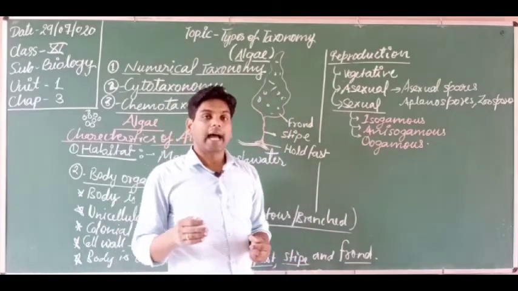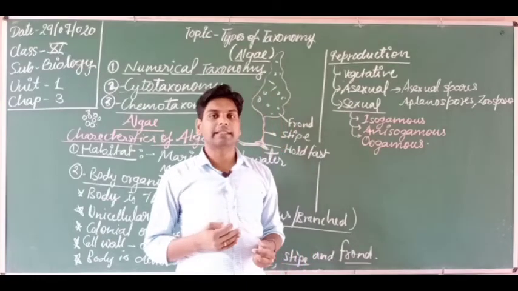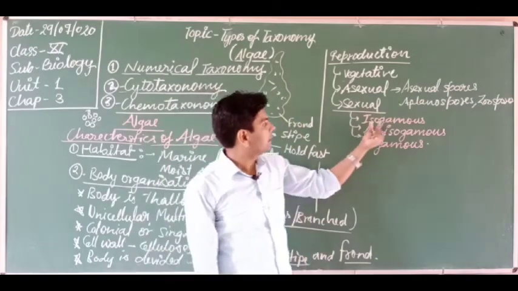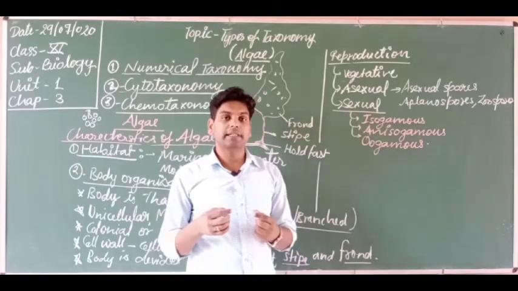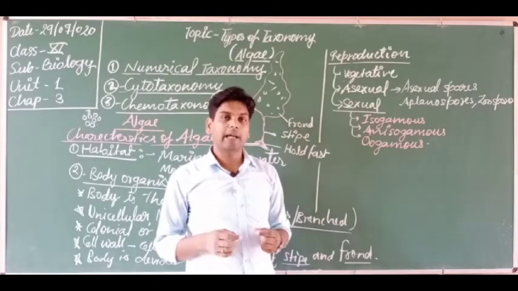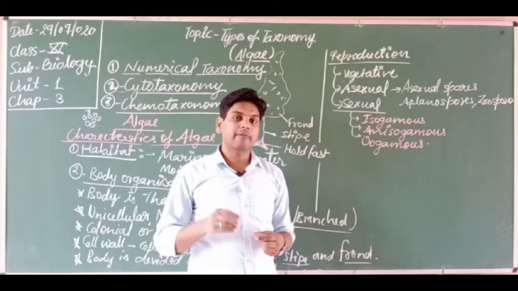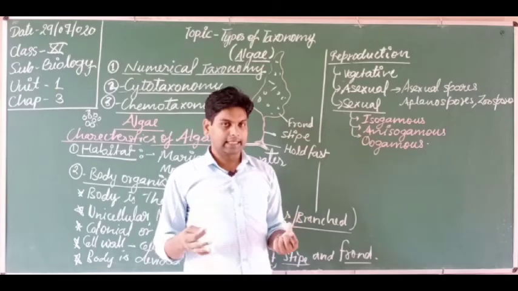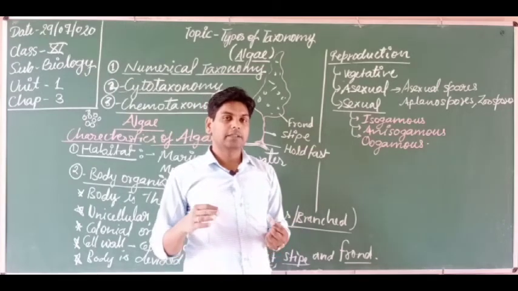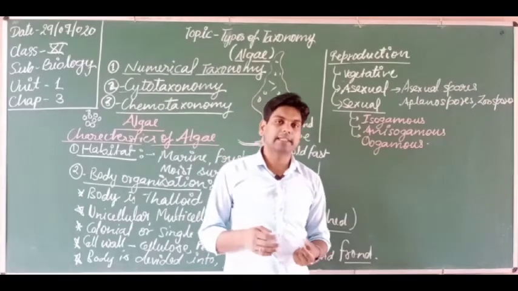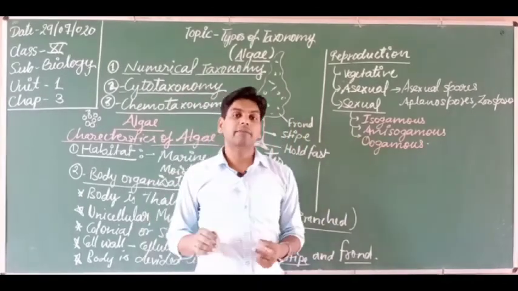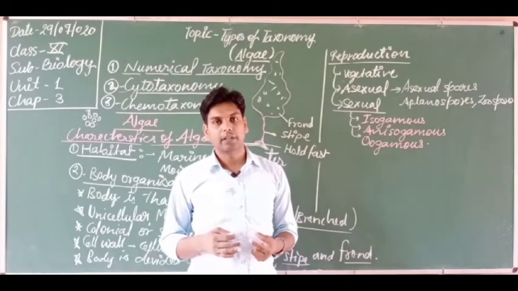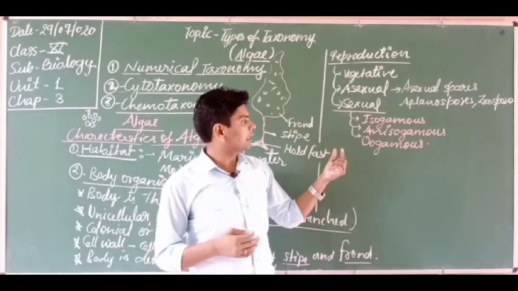Iso term. Students, I am telling you the trick to remember the words in biology. What is iso? Iso means the same or similar. Iso means similar, gamous means fusion. When two gametes fuse which are similar in morphology and physiology. What is morphology? Morphology is the external structure or external appearance of anything or any living being. And physiology, what is physiology? Physiology is the way or mechanism to work.